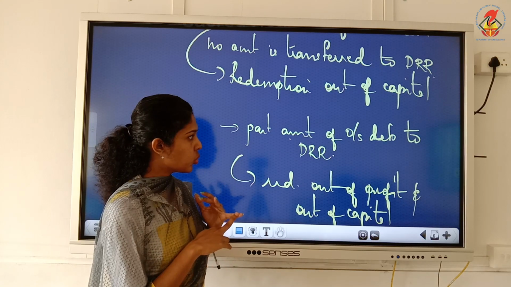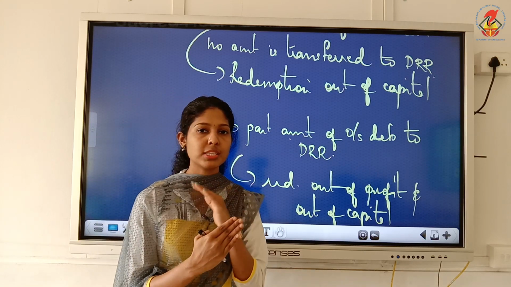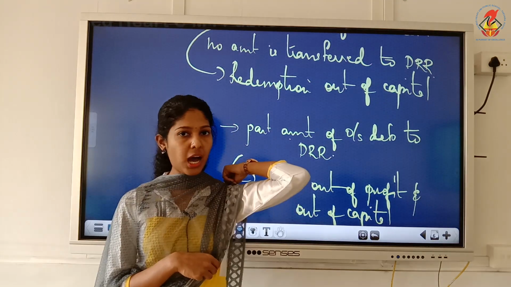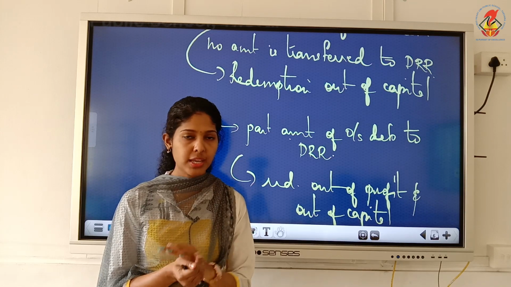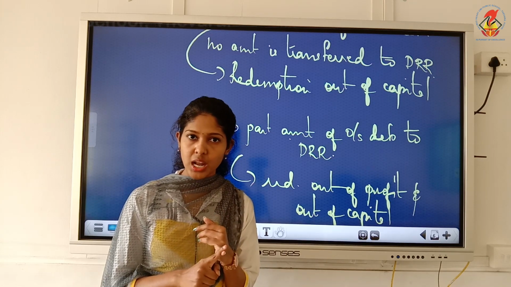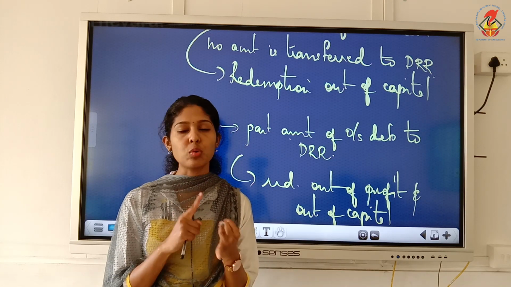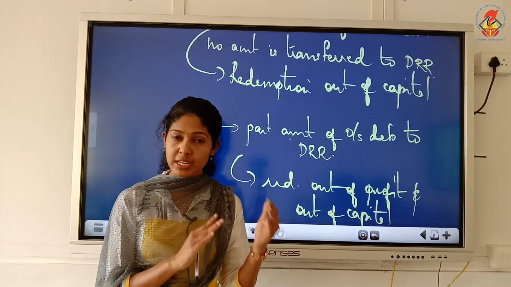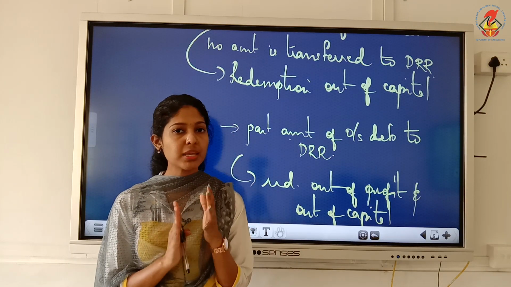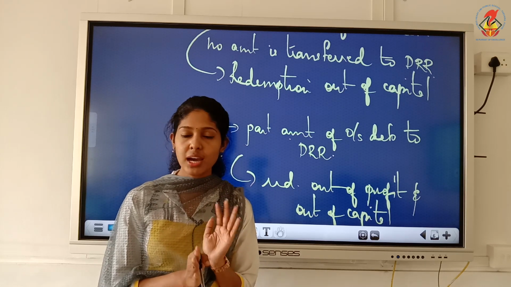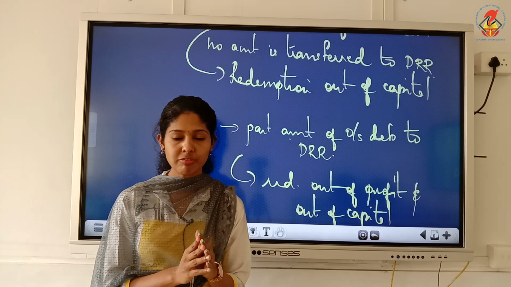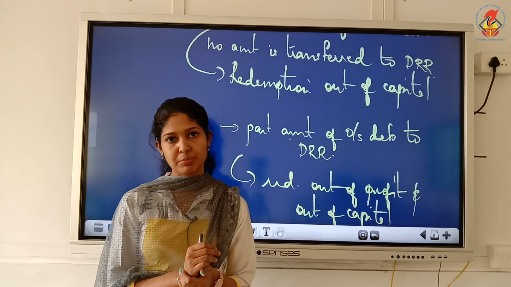Understood? So, if some amount is transferred to DRR, say 10% is transferred to DRR, that means redemption is done out of capital and out of profit. If 100% is transferred to DRR, it is completely out of profit. If nothing is transferred to DRR, redemption is done out of capital.